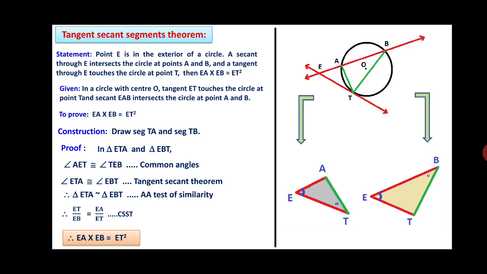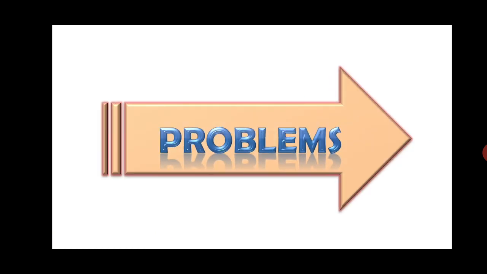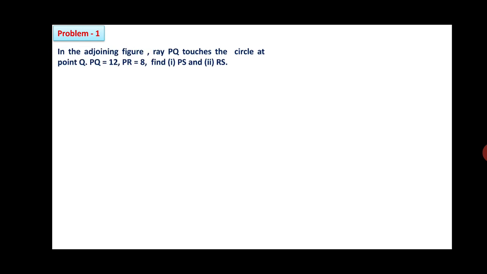EA into EB is equal to ET square. So friends, three theorems we have been considering. Now let us see a few problems based on this. Problem number 1. In the adjoining figure, ray PQ touches the circle at point Q. PQ is 12, PR is 8. You have to find out PS and RS.